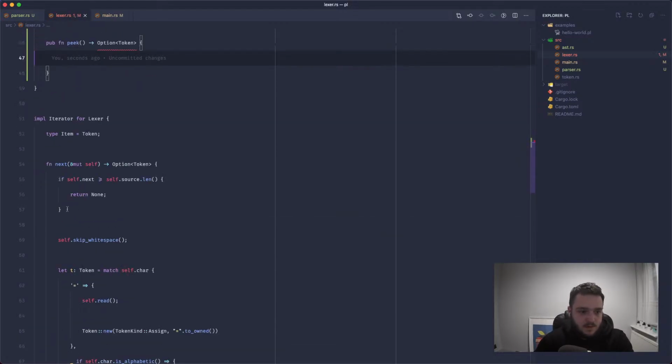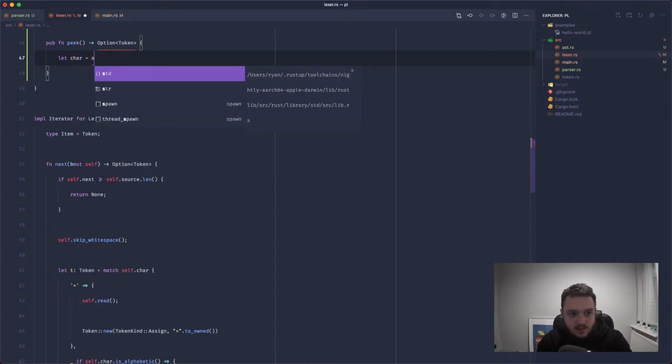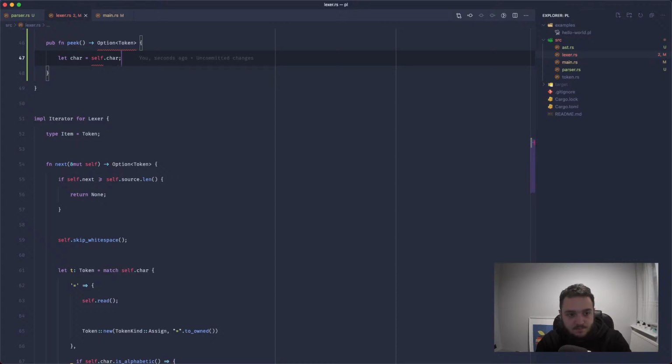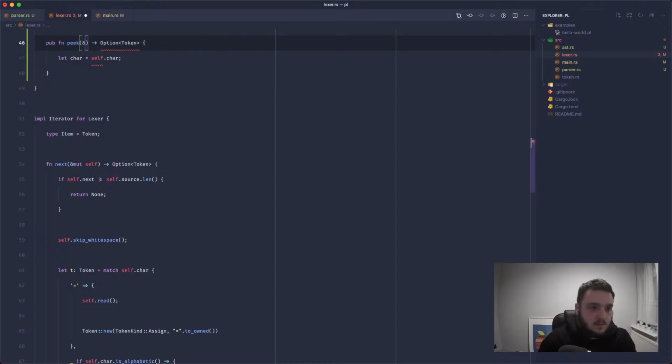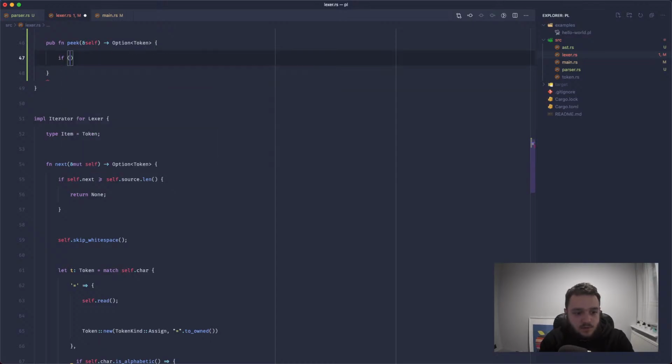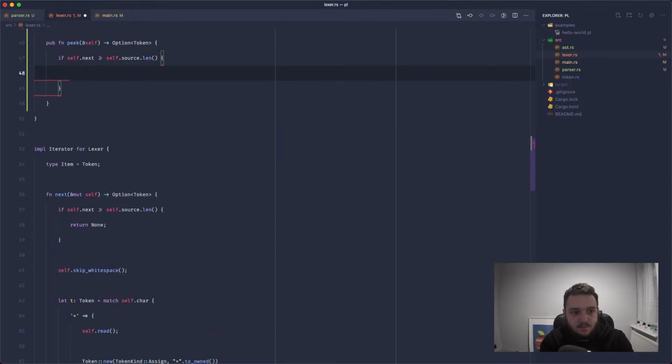Let's just scroll down here. The implementation is basically going to be exactly the same as next, except we're not going to move over the current counter. So we'll say let char equals self.char, and we'll take in a reference to self. Or we'll check first if self.next is greater than or equal to the length of our string, meaning we're at the very end.